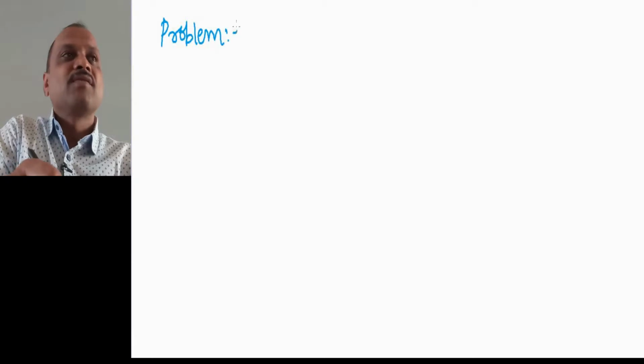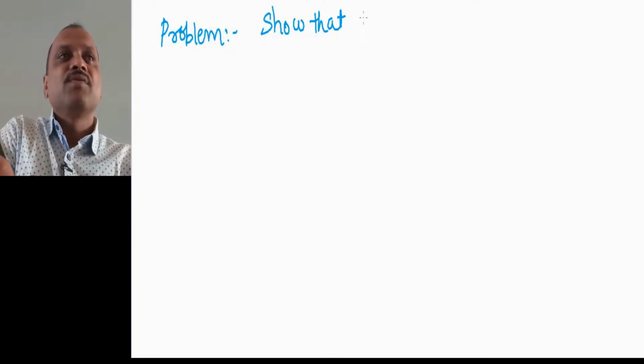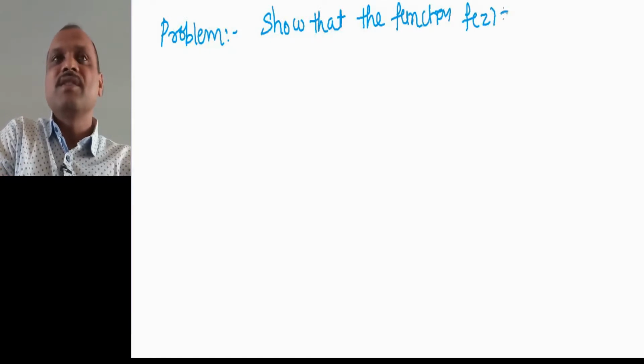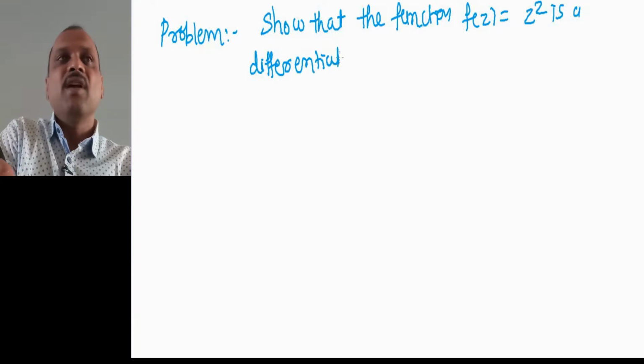So the problem is like, show that the function f of z equal to z square is differentiable everywhere and f dash of z equal to 2z.